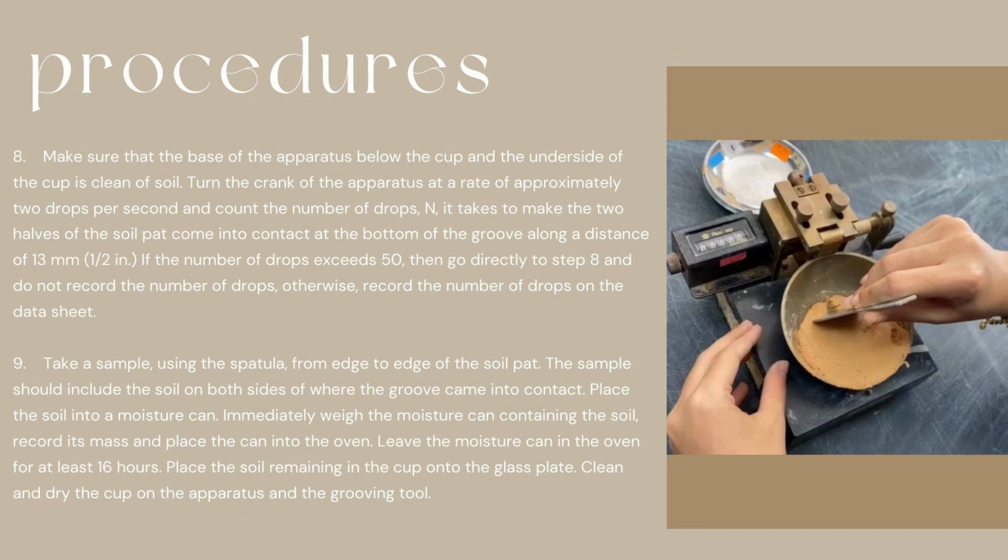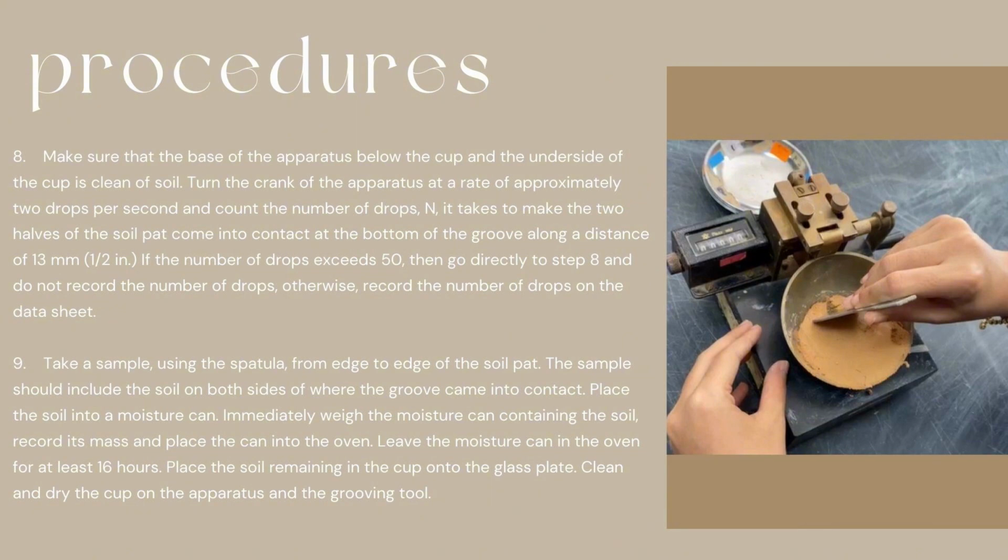Take a sample using the spatula from the soil pad. The sample should include the soil from both sides where the groove came into contact. Place the soil into the moisture can. Immediately, with the moisture can containing the soil, record its mass and place the can into the oven. Leave the moisture can in the oven for at least 60 hours.